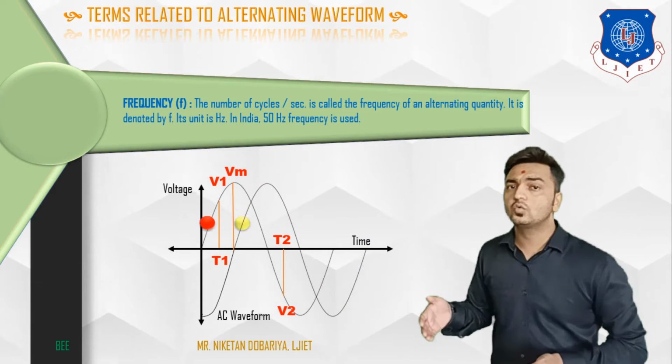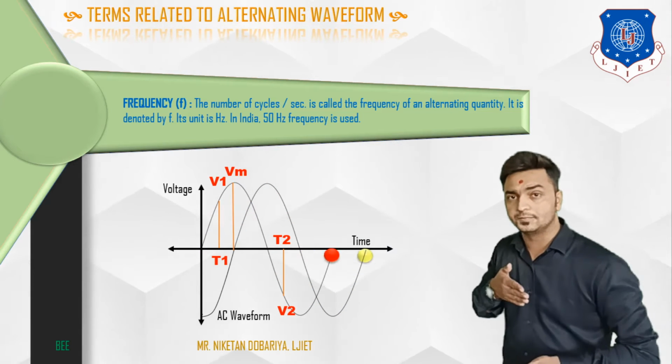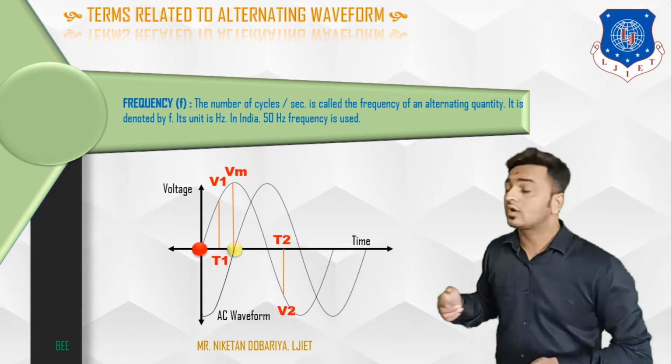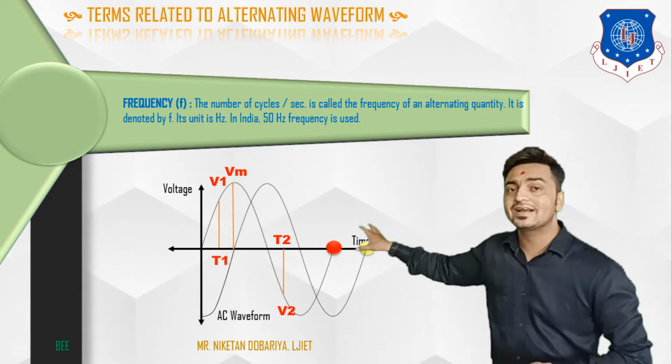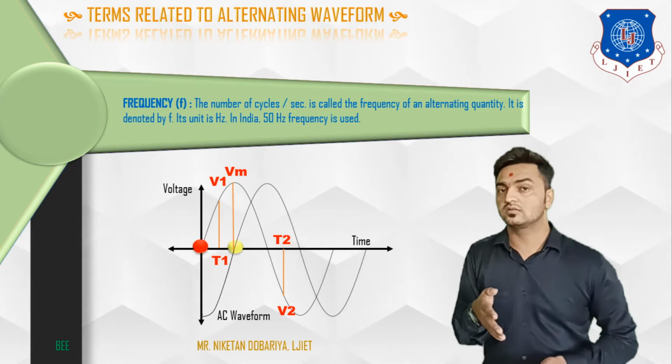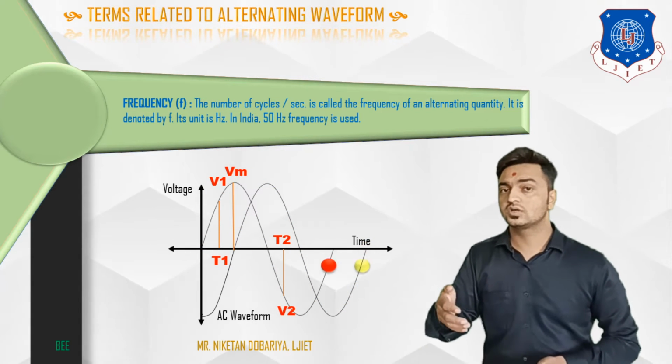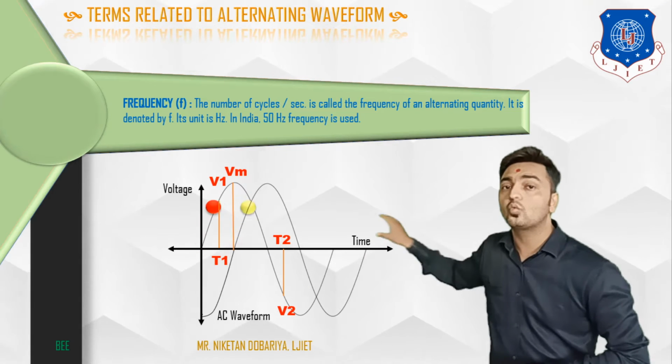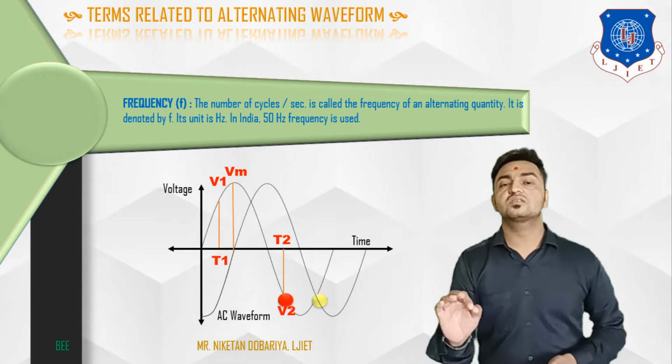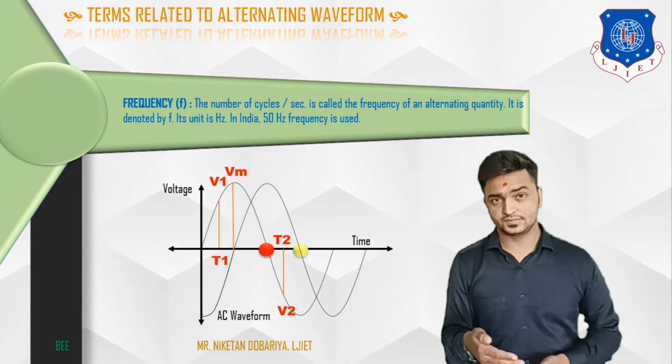But if we consider 1 second, and count how many cycles are completed in 1 second, that number of cycles completed in 1 second defines frequency.